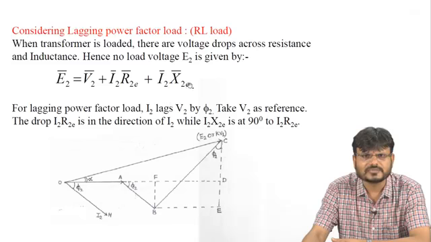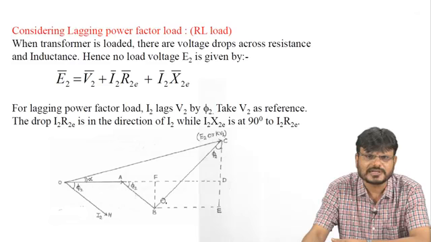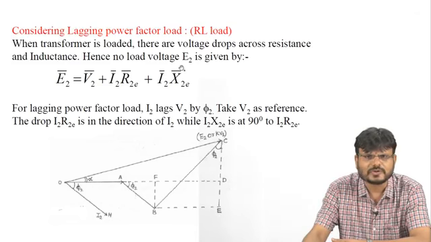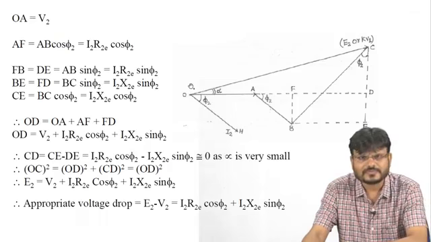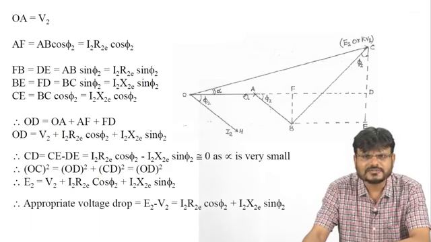Now again there is some voltage drop due to this inductive reactance, which is referred to the secondary side. This voltage will be perpendicular to AB, or you can say this angle will be 90 degrees. So this BC is representing the voltage drop I2 into X2E. This OA is V2, as we have already discussed.